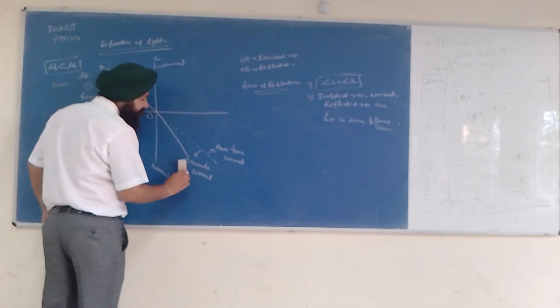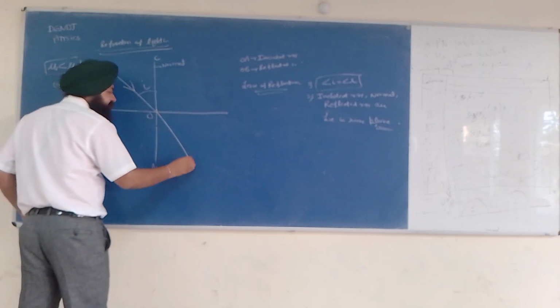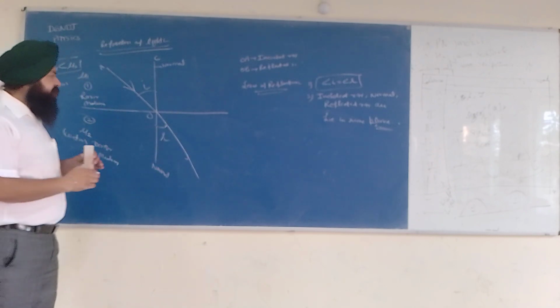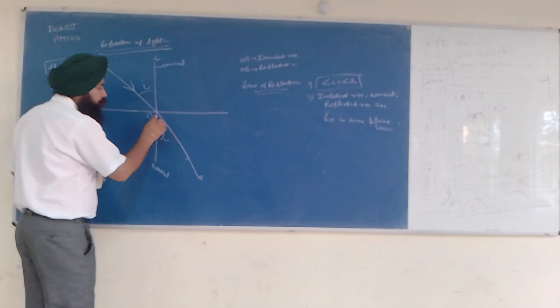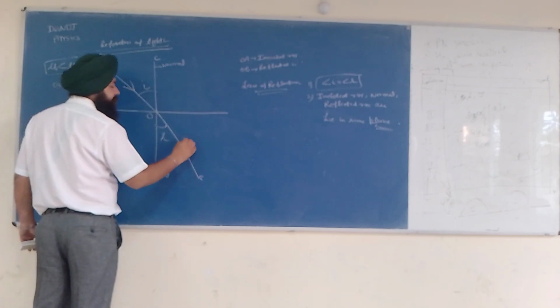This is just for the sake of simplicity to understand things. This angle is called the angle R. OB is called the refracted ray.